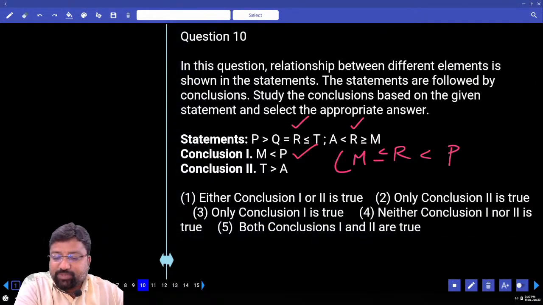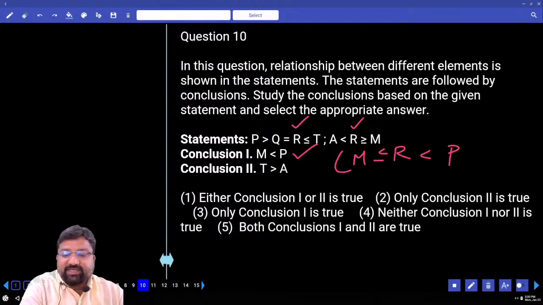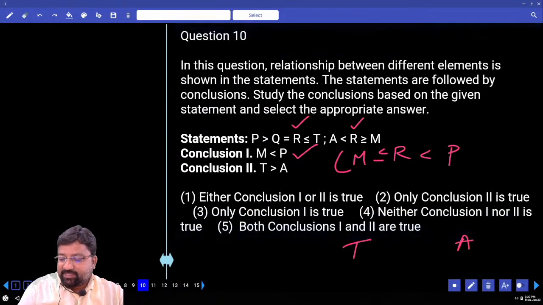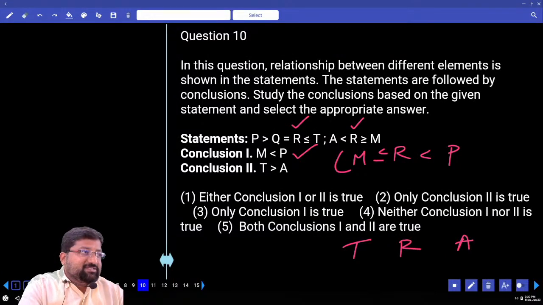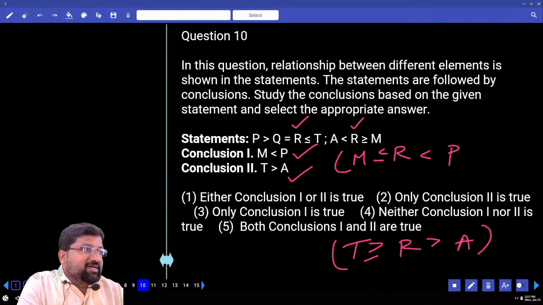And from T to A, again they take the help of R. So T, A and this is R. R less than or equals to T, reverse T greater than or equals to R. A less than R, reverse R greater than A. T greater than A is sure, right.